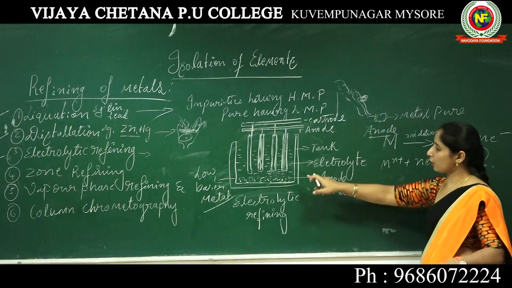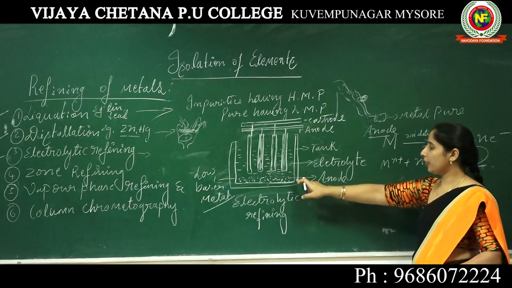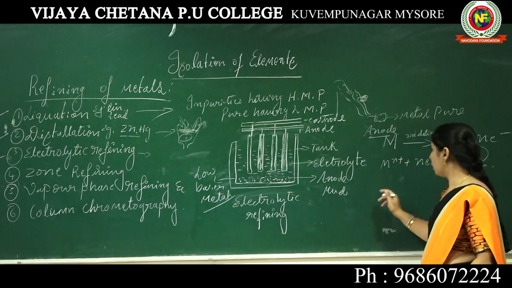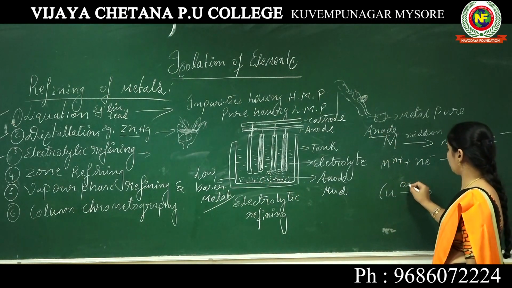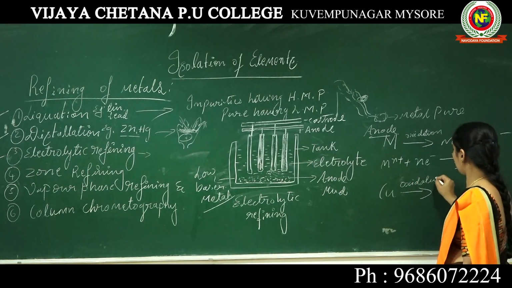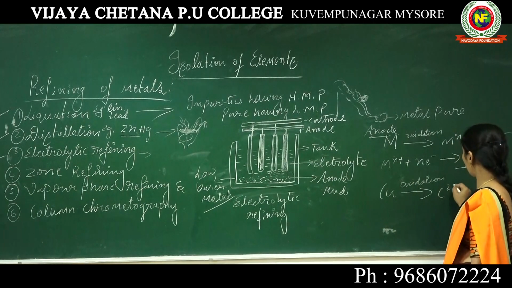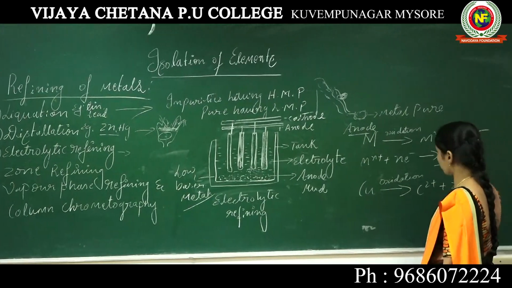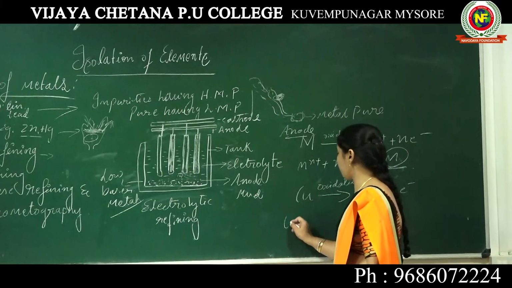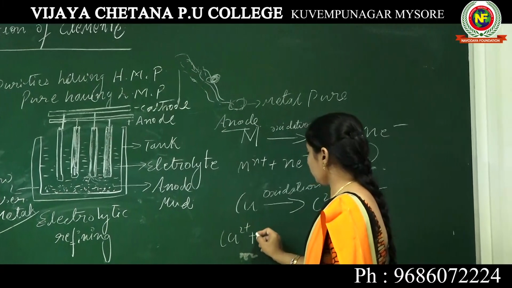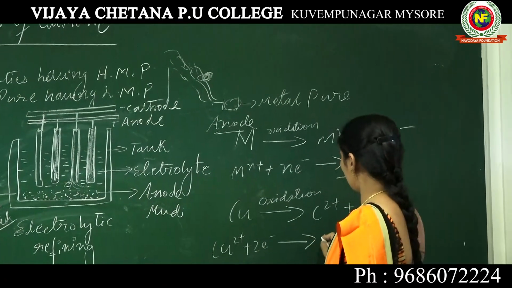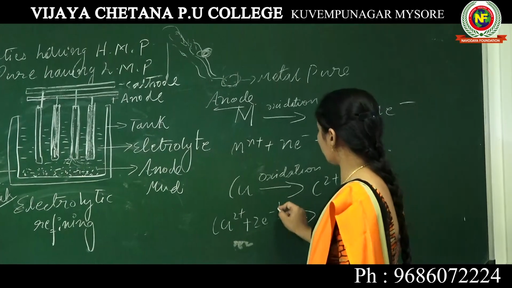In the same case of copper, at the anode, Cu, oxidation, the formation of what? Cu2+ plus 2 electrons, oxidation takes place. Again the formation of what? The pure metal, Cu2+ plus 2 electrons gives Cu, that means reduction.